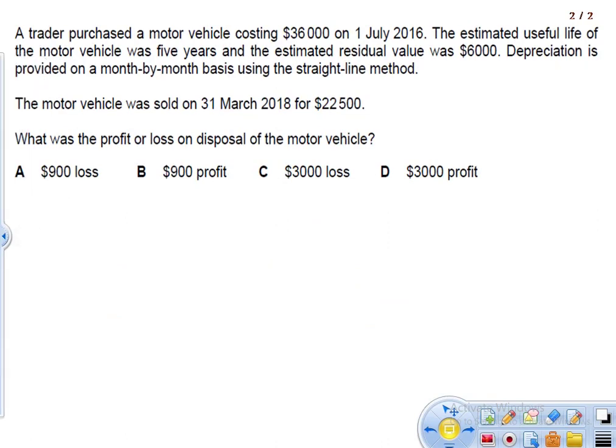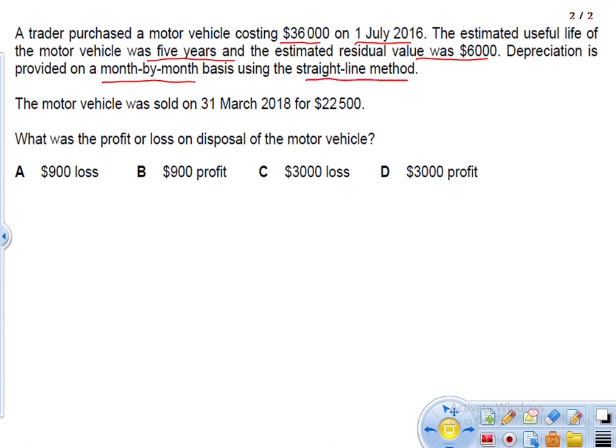It says, a trader purchased a motor vehicle costing 36,000 on 1st July 2016. The estimated useful life of the motor vehicle was 5 years and the estimated residual value is 6,000. Depreciation is provided on a month-by-month basis using the straight line method.